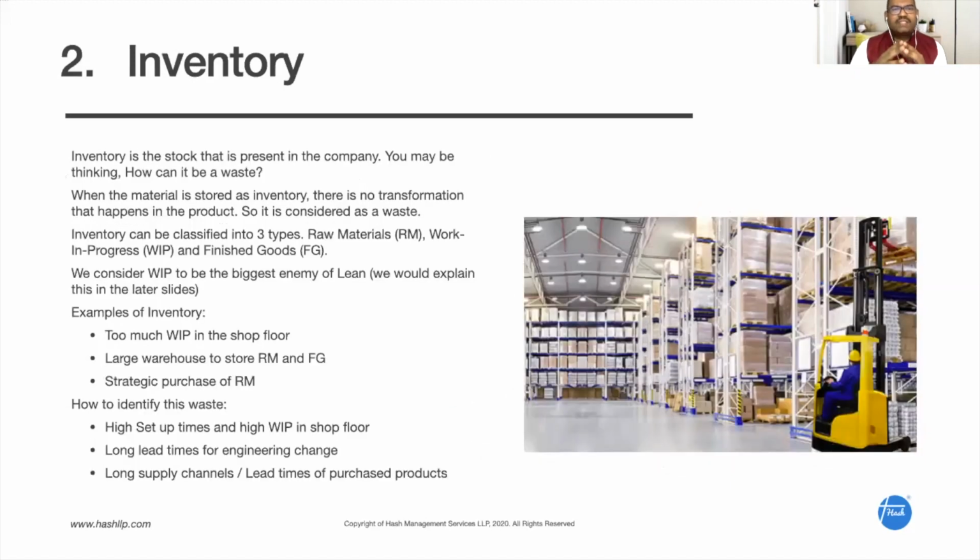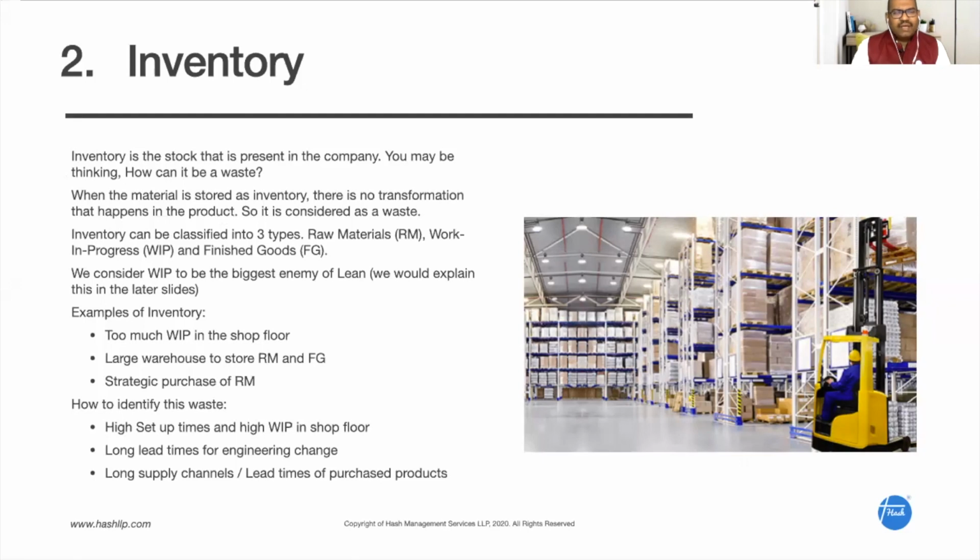The second one is inventory. Again, many people have doubts. Inventory is the stock present inside the company. How can we say inventory is a waste? When the material is stored as inventory, is there any physical or chemical change that happens? No. There are generally 3 types of inventories. The first is raw material. The second is work in progress, or work in process, WIP, which is present in between the machines. And the third is finished goods stock, FG stock. So these are the 3 types of inventory.